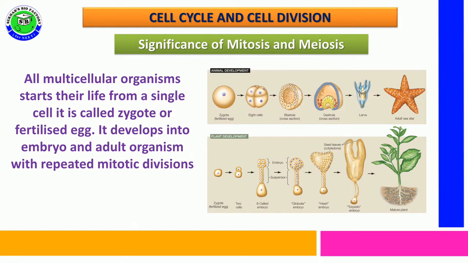All multicellular organisms like plants and animals start their life from a single cell called the zygote or fertilized egg cell. During growth and development, the zygote divides into more and more cells that lead to the formation of an adult organism, and the process of mitosis is repeated many times to make a single cell into an adult organism.